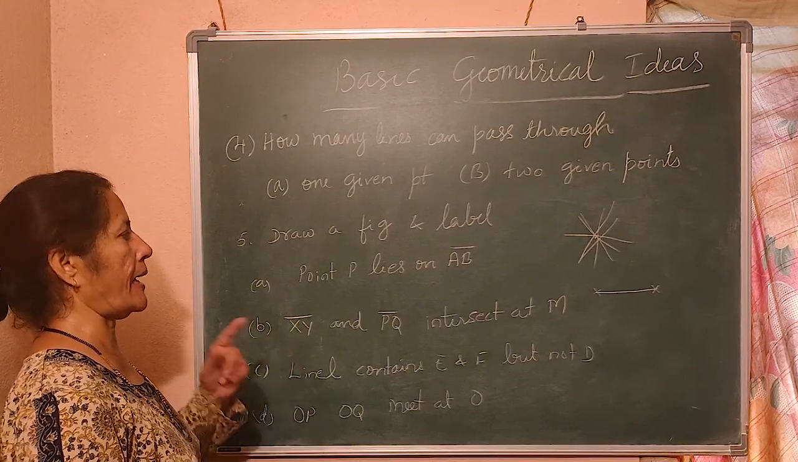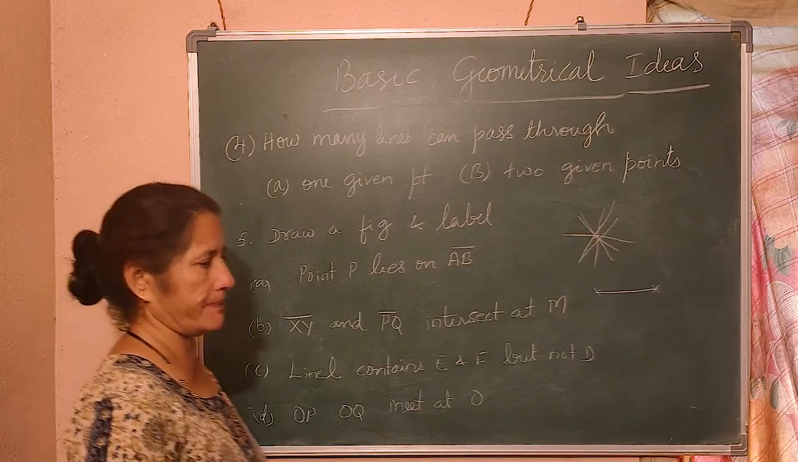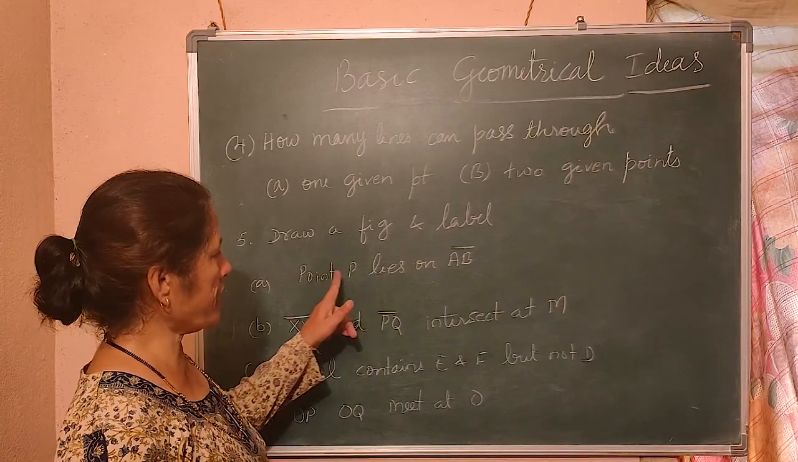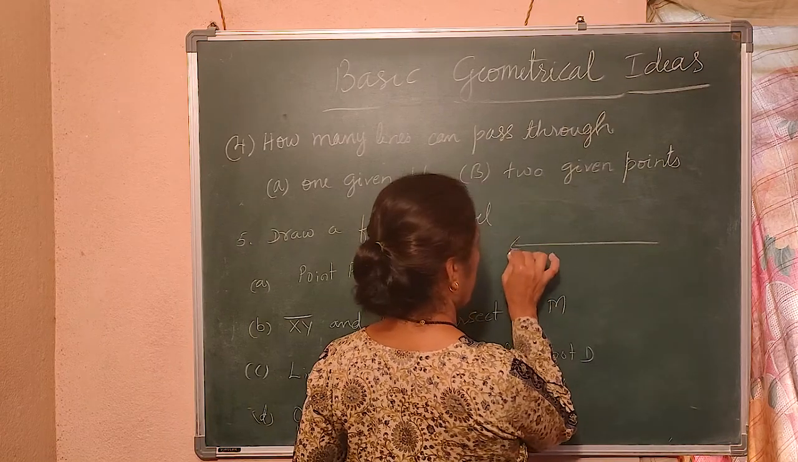Now, let us go to the fifth question. Draw the figure and label the parts. Point P lies on AB. Just by reading you will be able to understand. Point P lies on AB. Draw the line segment AB. Name it as AB.